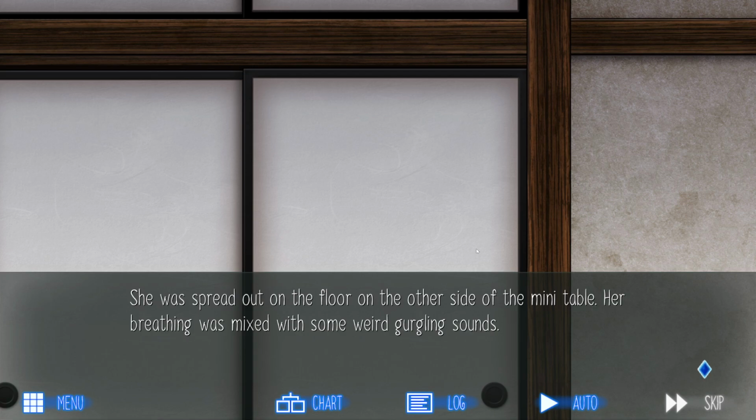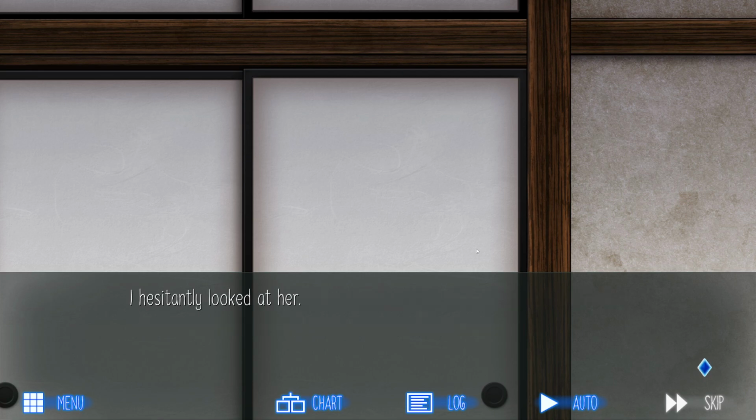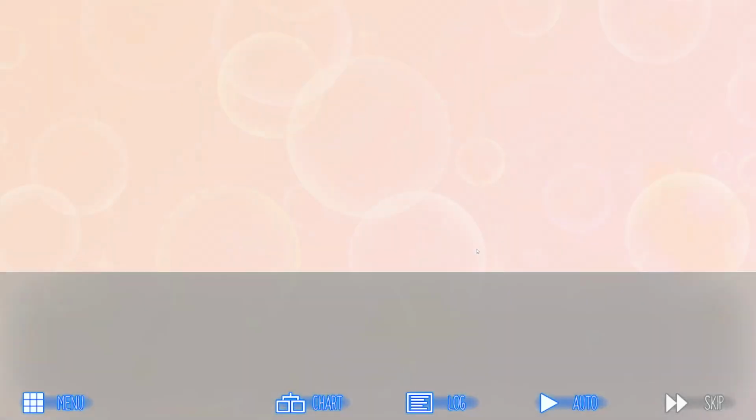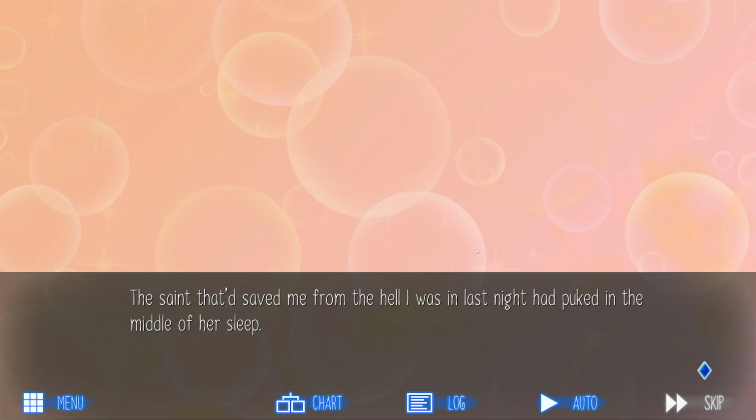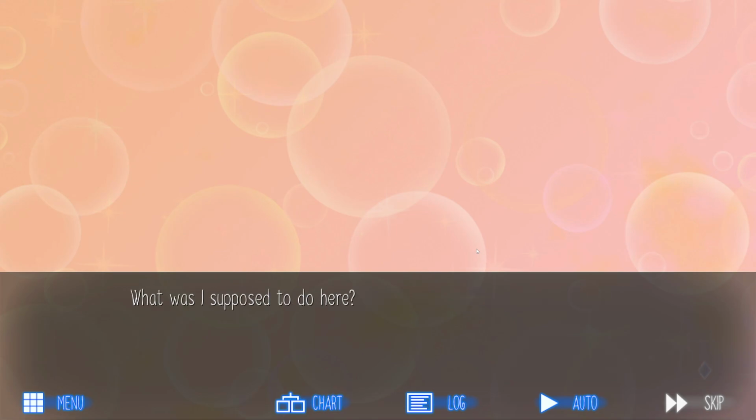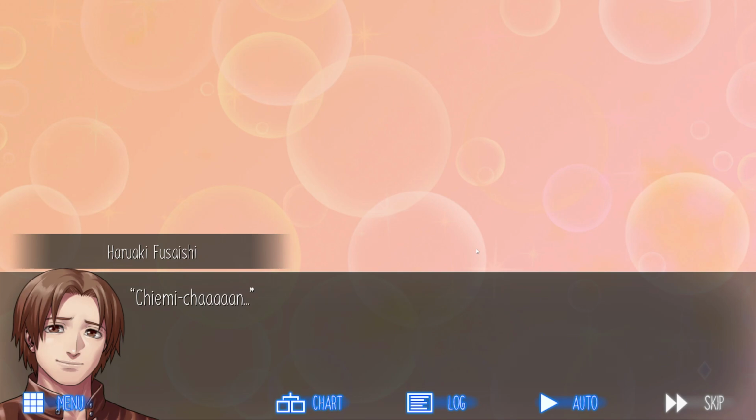She was spread out on the floor on the other side of the mini table. Her breathing was mixed with some weird gurgling sounds. I hesitantly looked at her. The saint that had saved me from the hell I was in last night had puked in the middle of her sleep. What was I supposed to do here? As a guest, I couldn't really be too harsh on her.